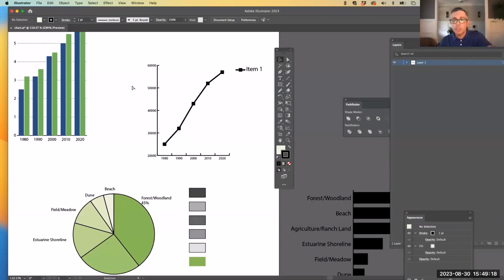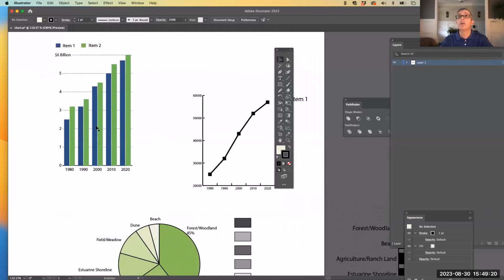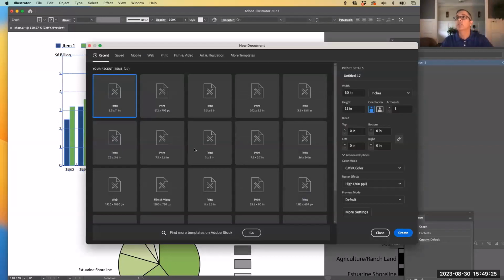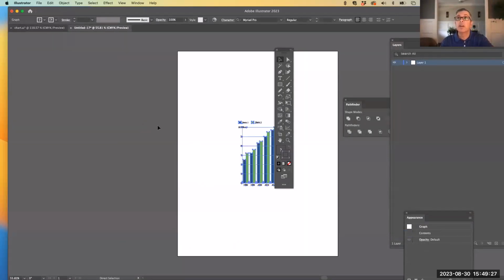Okay, so I'm going to copy this graphic here. I'm going to copy that to a brand new file just to show you how to save graphics.